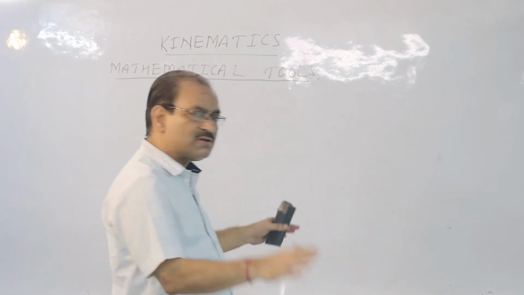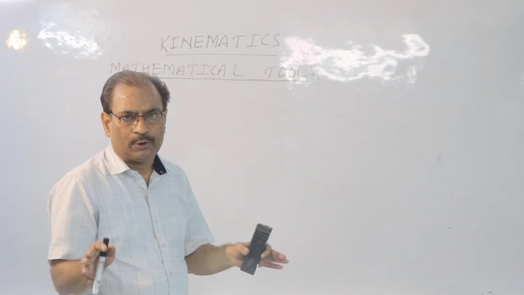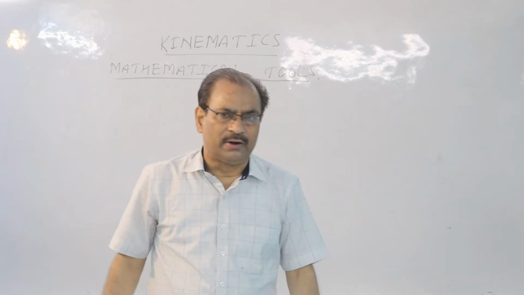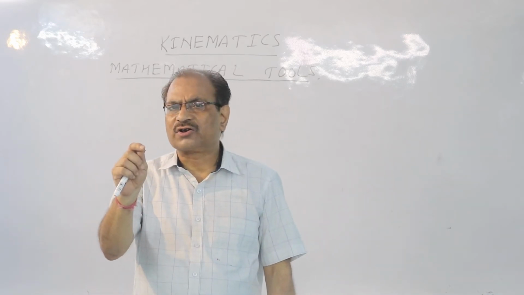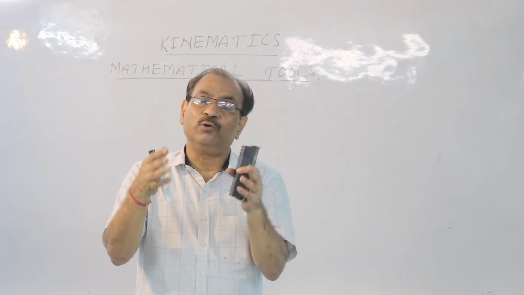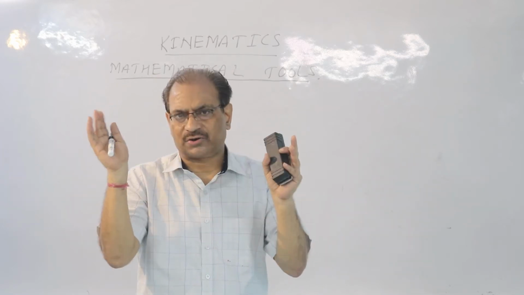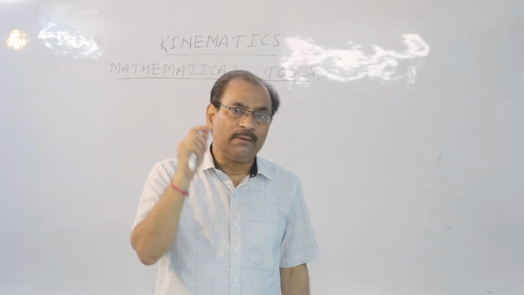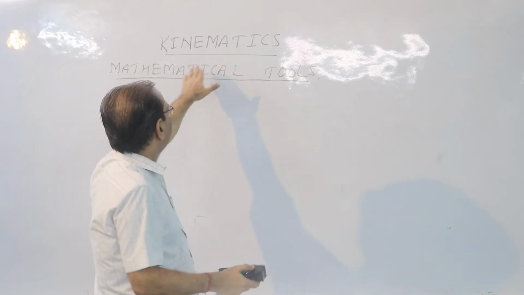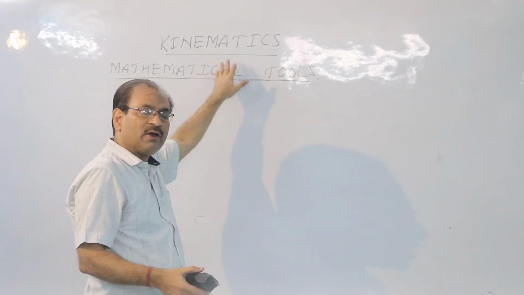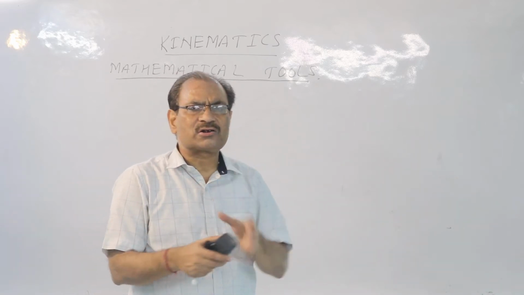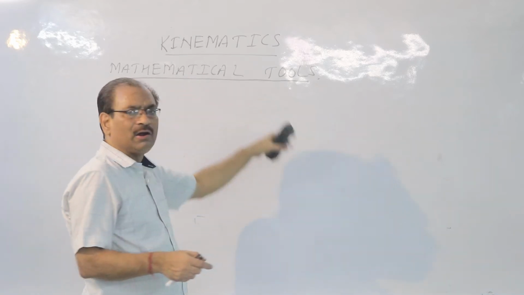Children, let us start the proceedings of the video. I must tell you, as far as physics is concerned, two branches of physics. One is called mechanics, the other one is called optics. They used to be the oldest branches of physics, right? I am starting mechanics. What is called kinematics, okay? Children, before starting this, I must discuss what is called mathematical tools.